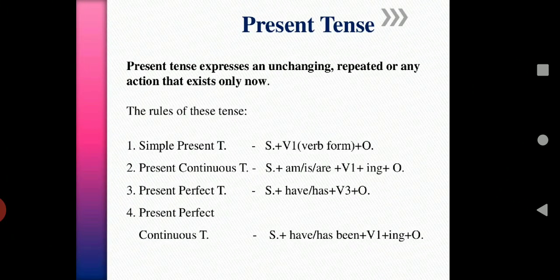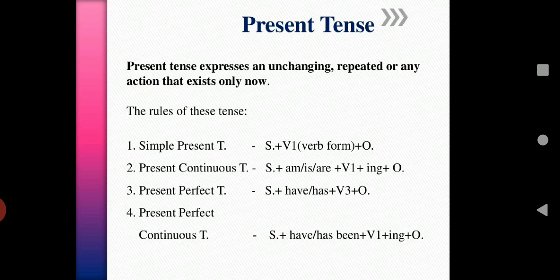Present tense. Present tense expresses an unchanging, repeated, or any action that exists only now. So present tense explains the actions that take place in the present, the actions which are going on in the present, the actions which are happening in the present. The rules of this tense: simple present tense.